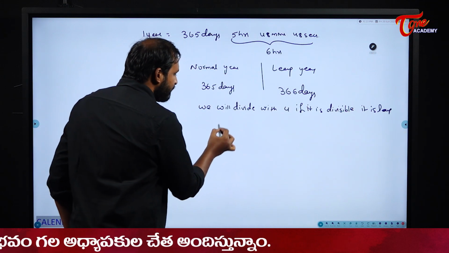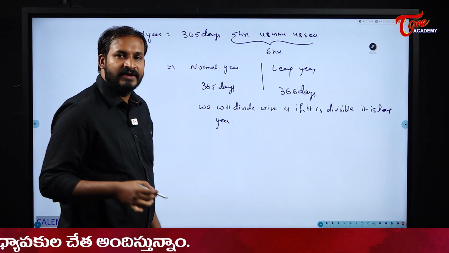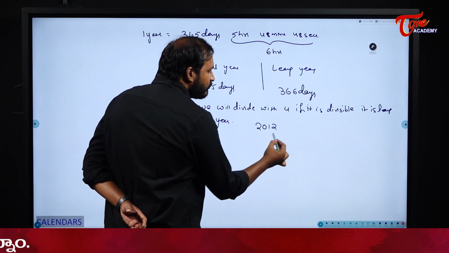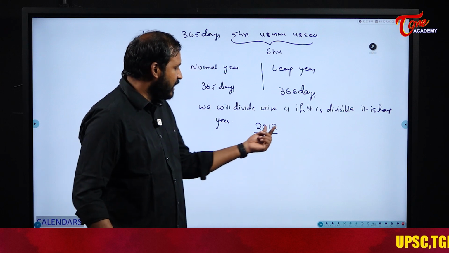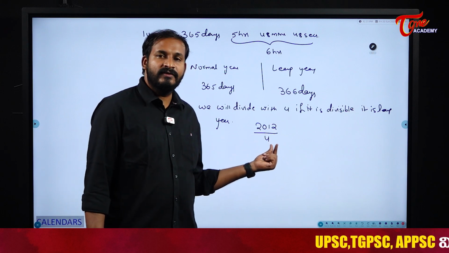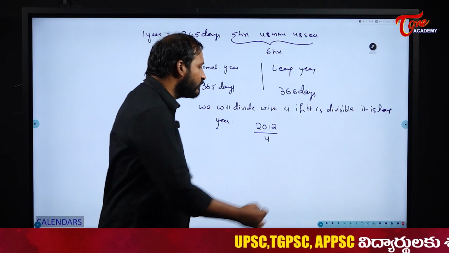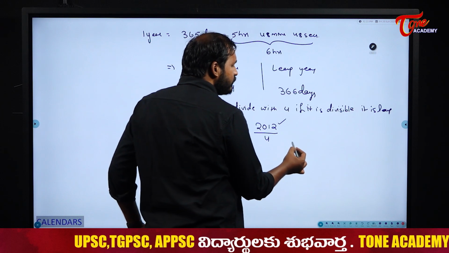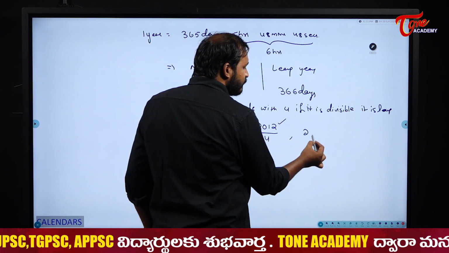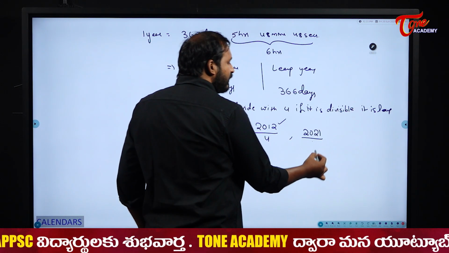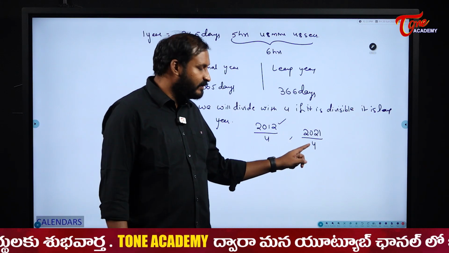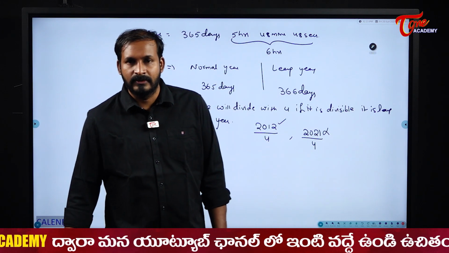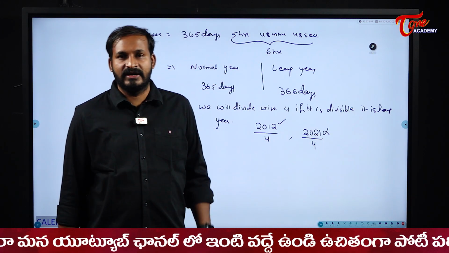For example, for 2012, I will check whether 2012 is divisible by 4 or not. Yes, the last 2 digits are enough. 2012 is divisible by 4, so 2012 is a leap year. If I give you 2021, I will try to divide it by 4. Is 21 divisible by 4? No. So 2021 is not a leap year. This is how you check whether the given year is a leap year or not.